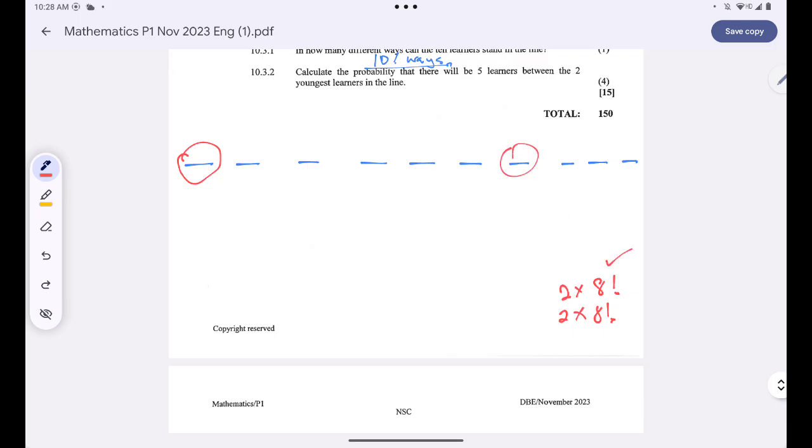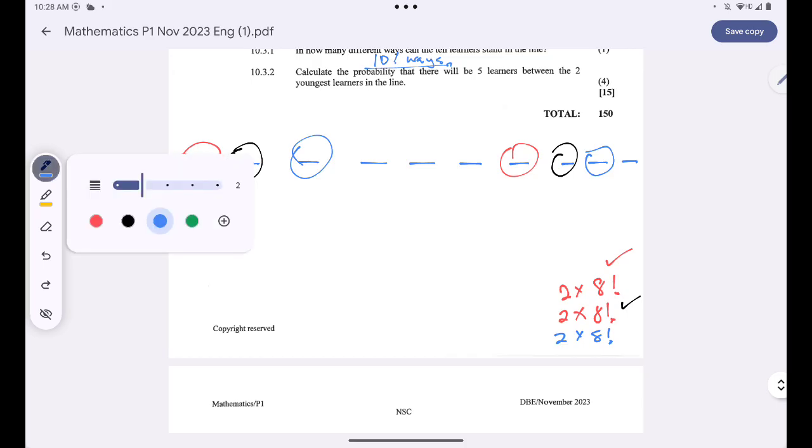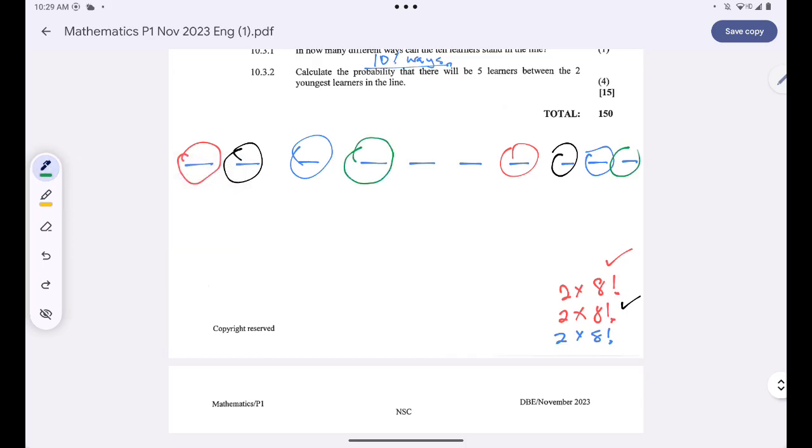Or secondly, they can stand in these locations. This setup will also give us this. And then thirdly, they can stand here, the 2 young learners. This will give us another 2 times 8 factorial. And lastly, the young learners can stand here. This will give us another 2 multiplied by 8 factorial.